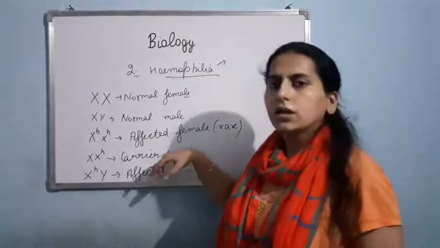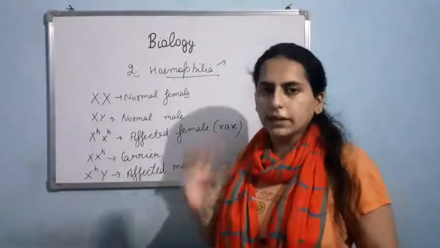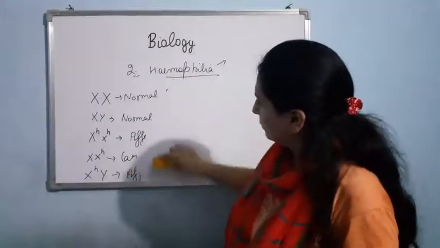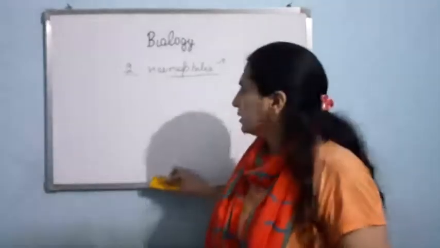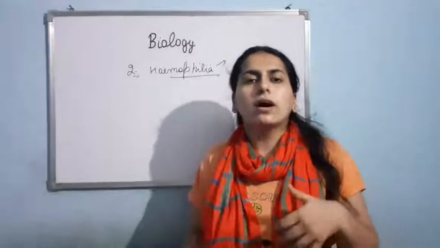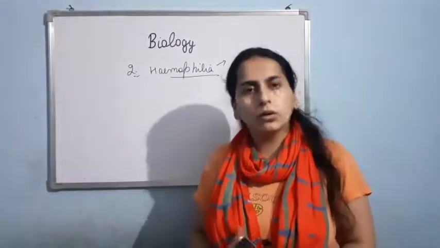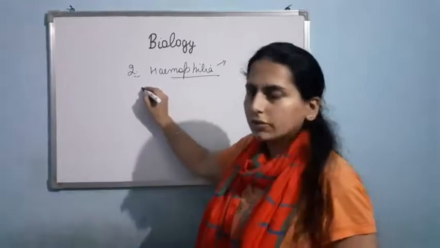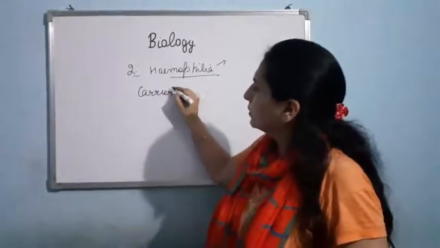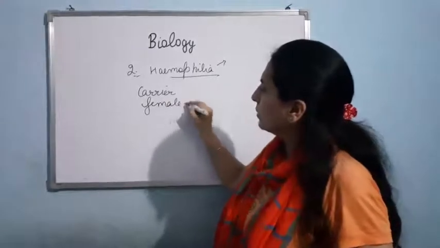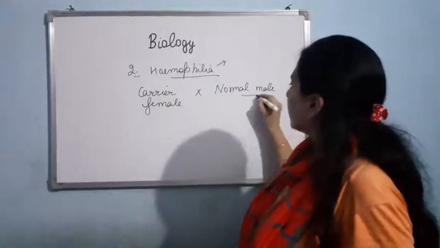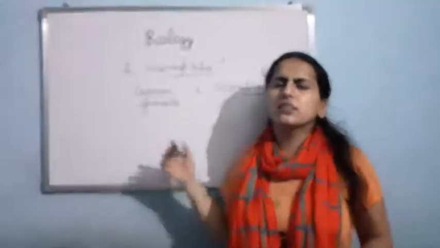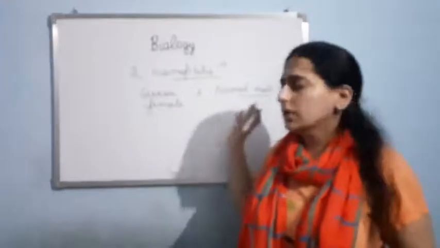Now let me make a cross. Suppose I have a carrier female and a normal male. The carrier female will look normal from the outside. Sometimes the carrier female is not at all aware that she is a carrier genotypically. Suppose here I have the carrier female and here I have the normal male. If both of them marry, this carrier female is generally not aware that she is a carrier of the disease, as she does not have the symptoms, and the male is normal.